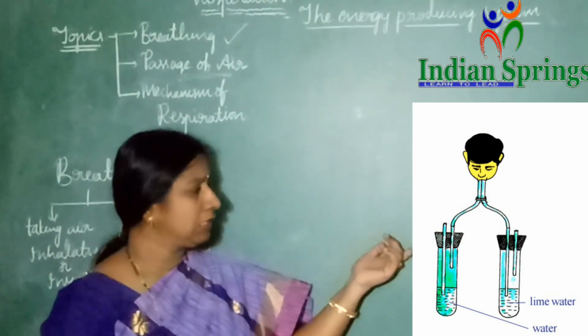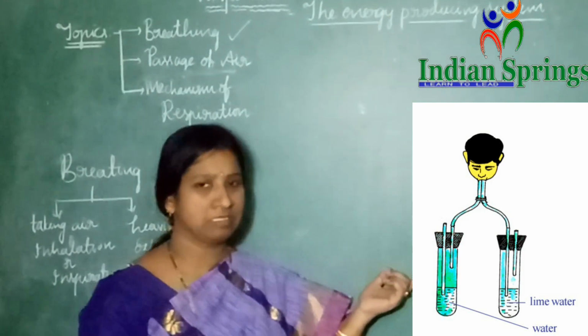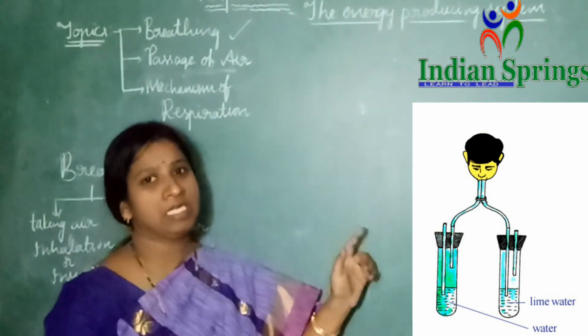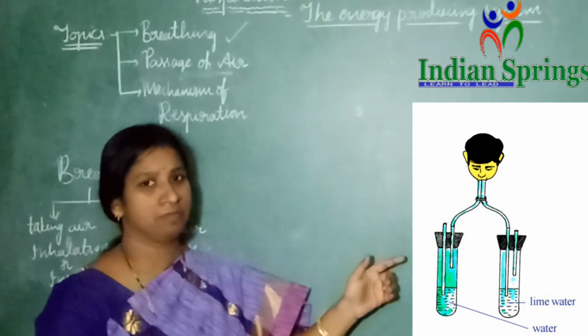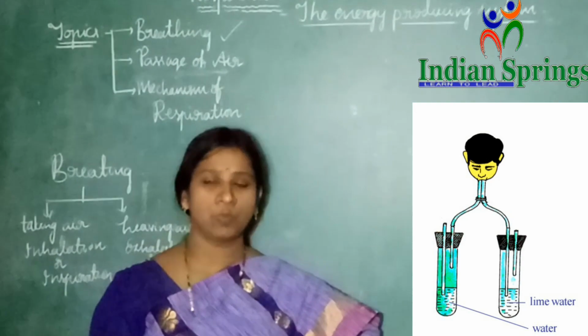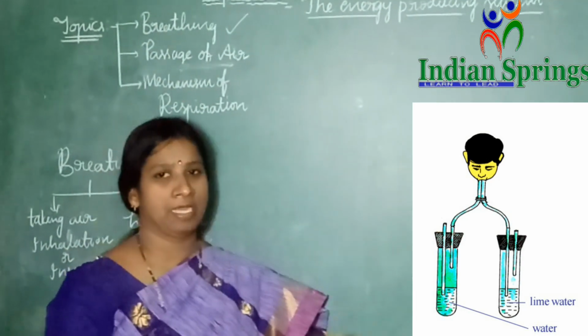Why does it turn milky white here? Because lime water consists of calcium hydroxide. So when it reacts with CO2, it turns into CaCO3. Because of that reason, it turns milky white. So by this we can conclude that the breathing out air consists of carbon dioxide.